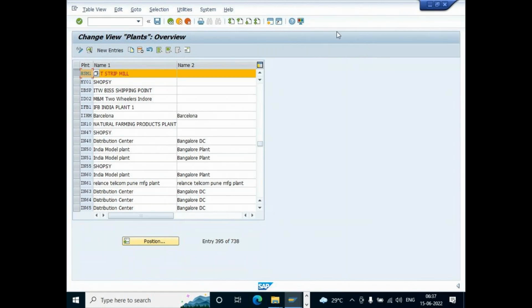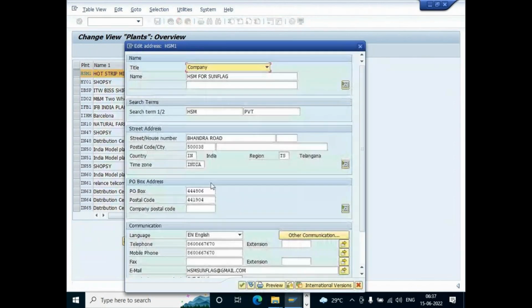Define plant. Somewhere it mentions a country code, I think. I'm trying to find that.